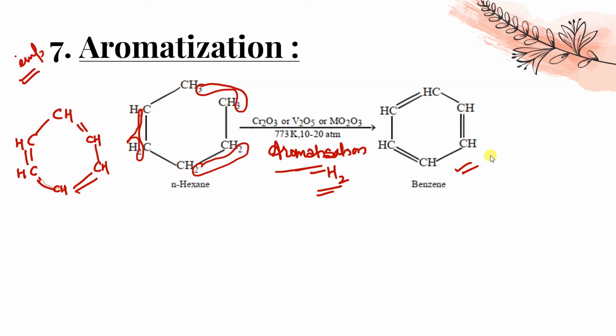So another thing, you have to do aromatization. Another question, like heptane, do aromatization of it and tell me what will be the product. Let me show you one question I'm giving you, another I'm solving here, and another question I will give you as homework.